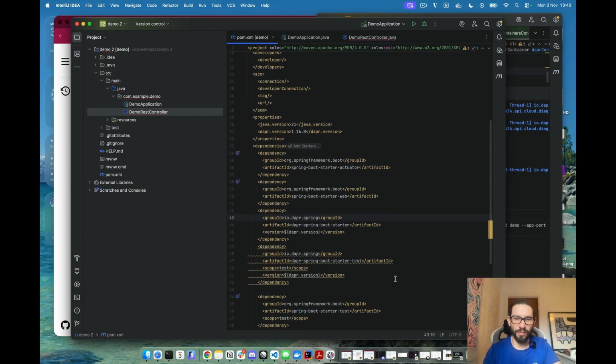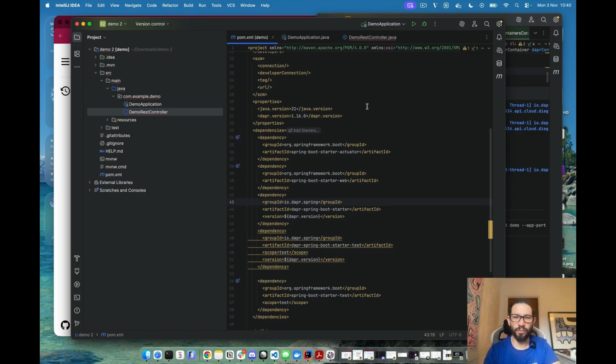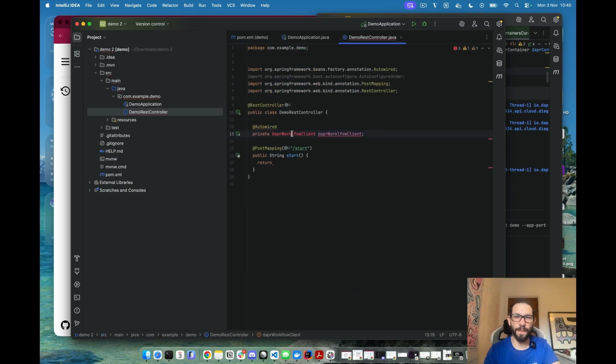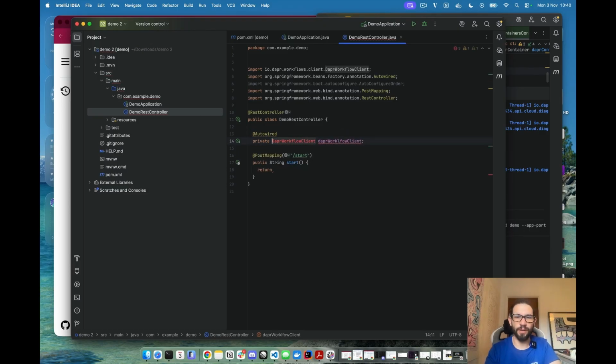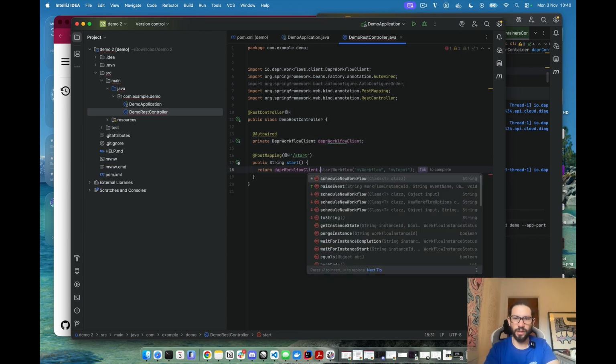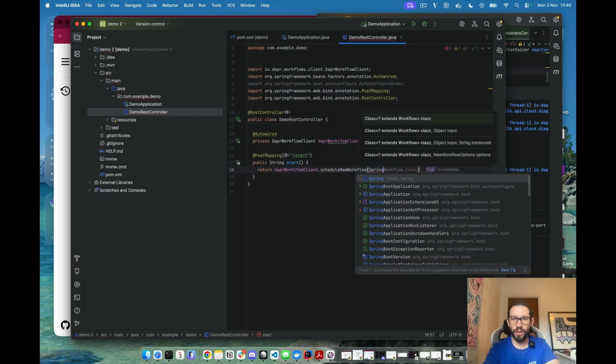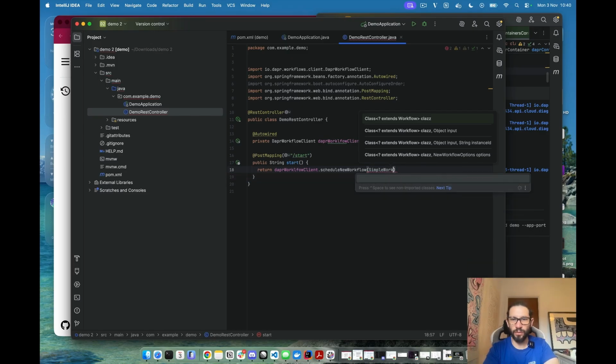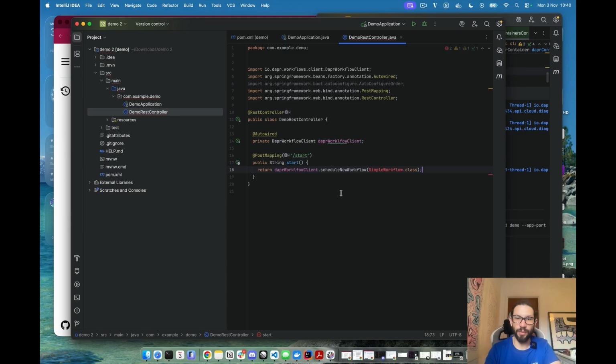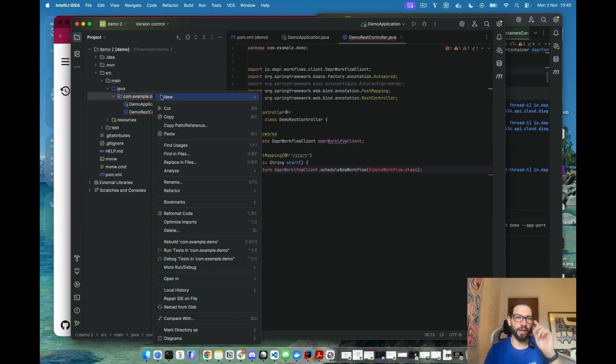Let me see if we have saved this. Dapr Spring Boot test. Yeah. So we need the Dapr workflow client. Yep, import class, there you go. And now we use this method called scheduleNewWorkflow. ScheduleNewWorkflow takes a workflow class, SimpleWorkflow class, right? That we haven't defined yet. So we can go and define that.